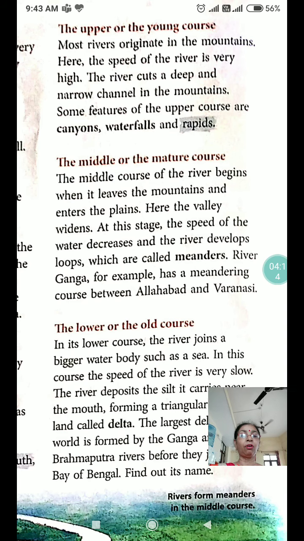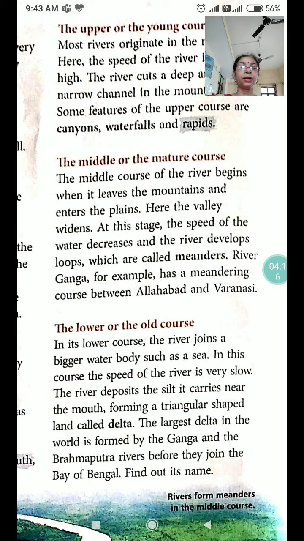The middle or the mature course. The middle course of the river begins when it leaves the mountains and enters the plains. Here the valley widens. At this stage, the speed of the water decreases and the river develops loops, which are called meanders. River Ganga, for example, has a meandering course between Allahabad and Varanasi.